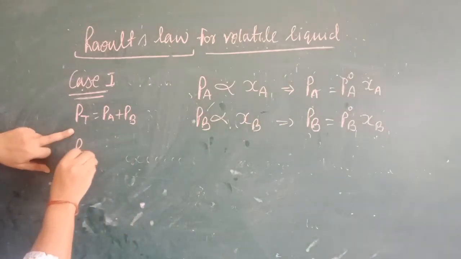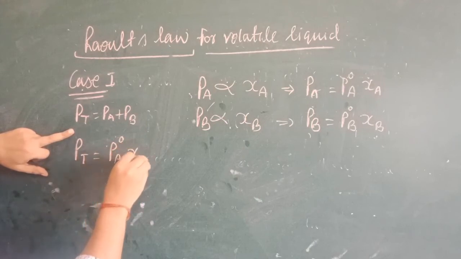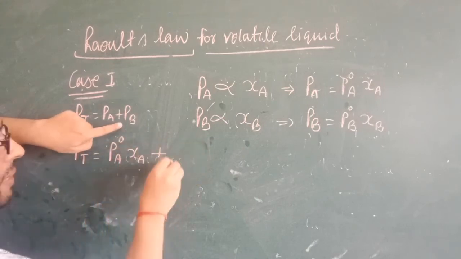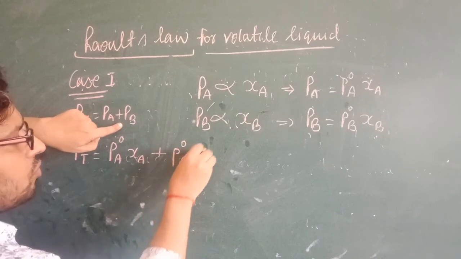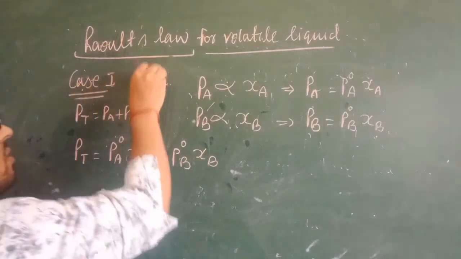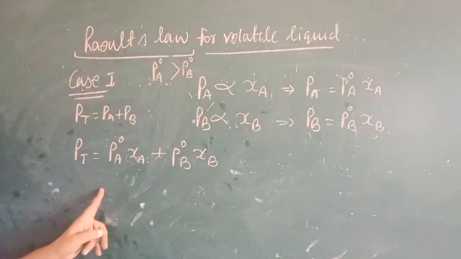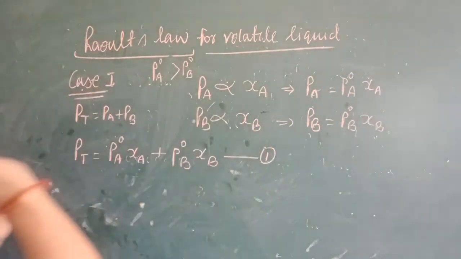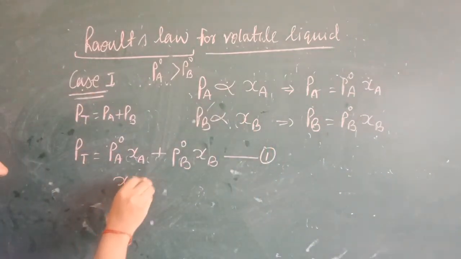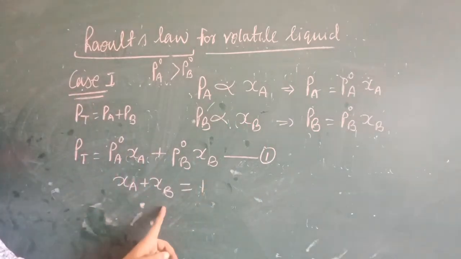So PT equals, in place of PA, I can write P node A chi A, plus in place of PB, I can write P node B into chi B. Here we suppose that the partial pressure of component A is greater than that of component B. This is my equation first, and we know that the sum of the mole fractions of the components is always equal to 1. So chi A plus chi B is equal to 1.